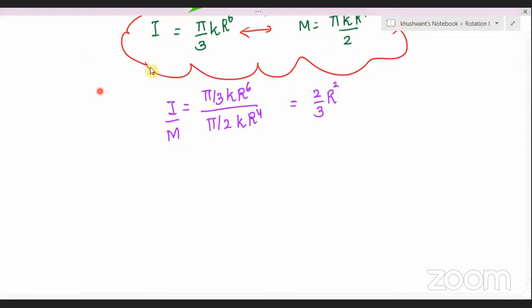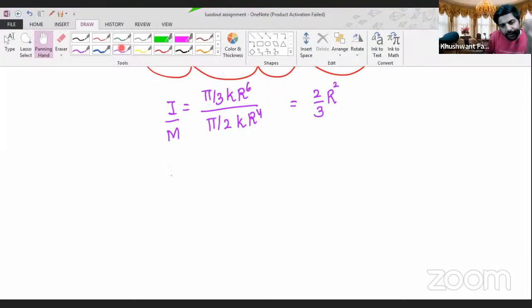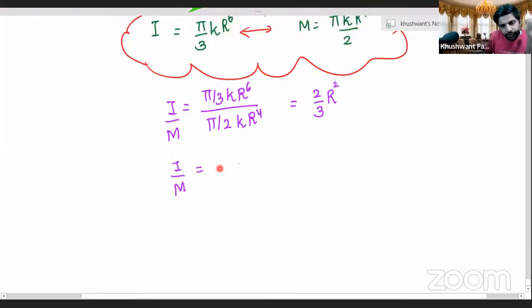So from this equation, we can clearly see that I by m is equal to 2 by 3 r power 2. Therefore, I is equal to 2 by 3 m into r square. Right? But this is no formula. This is just for this case. This is just for the given question.